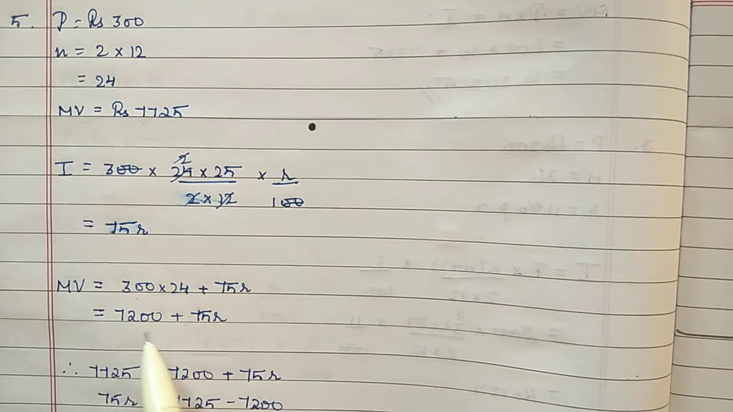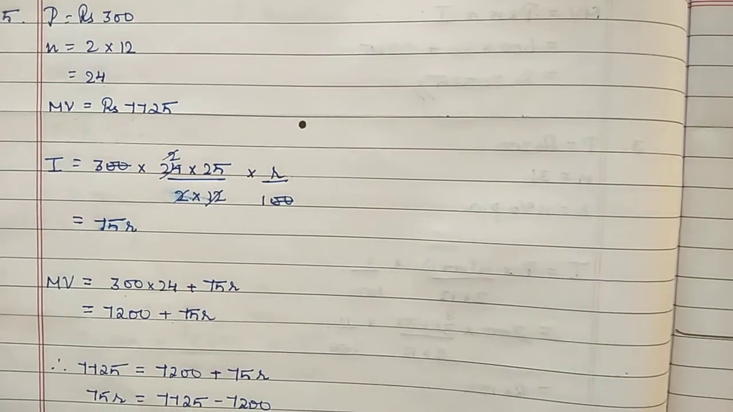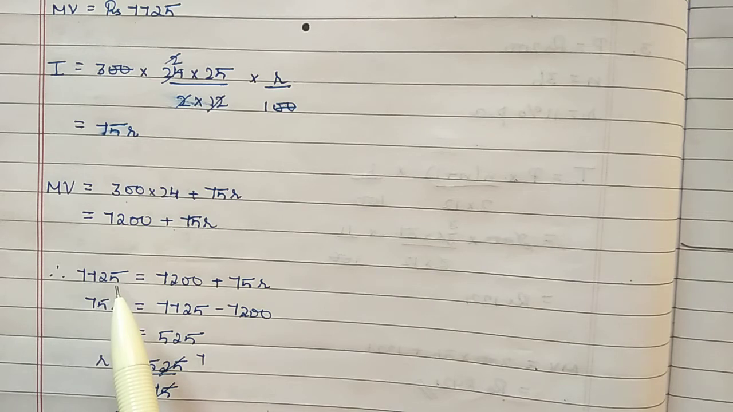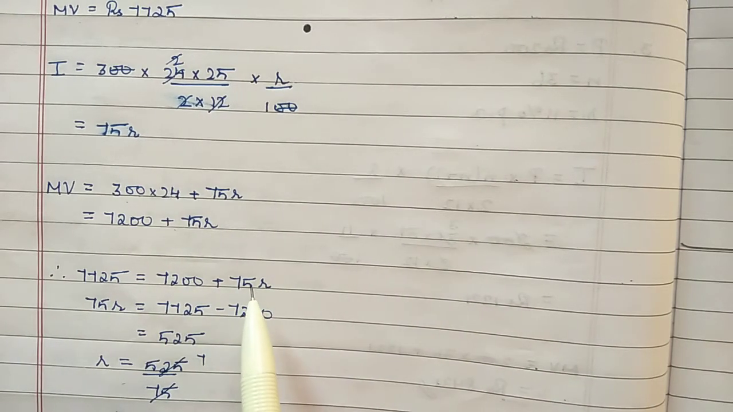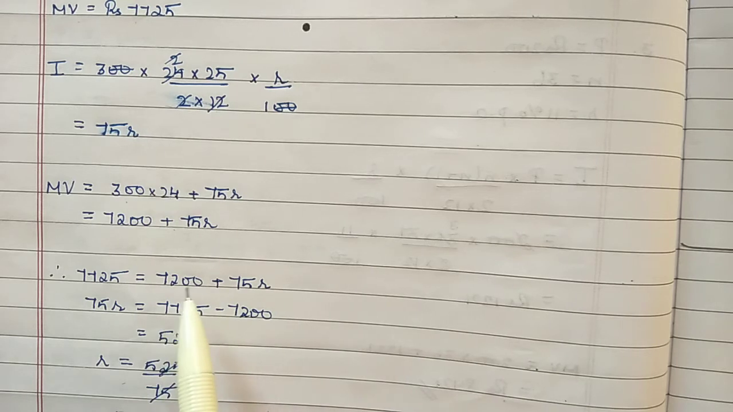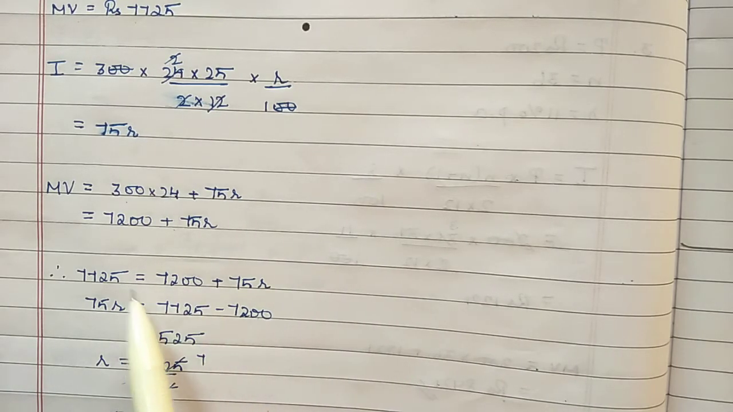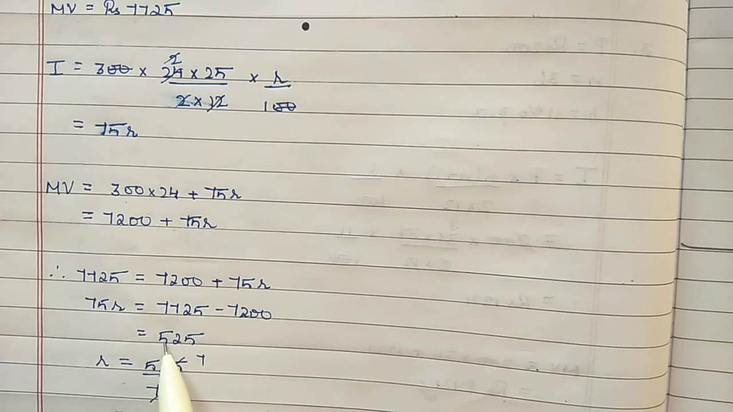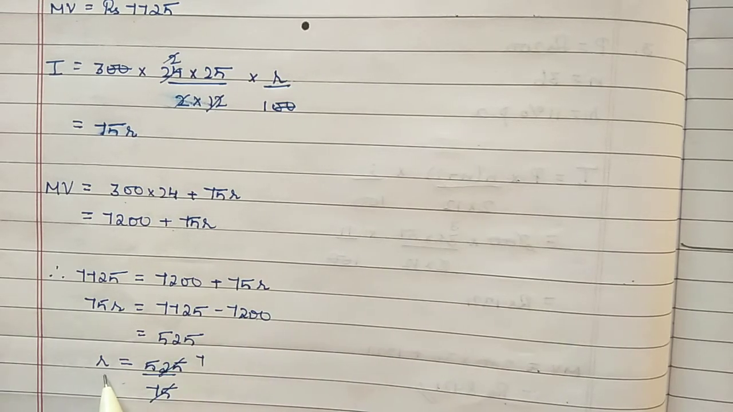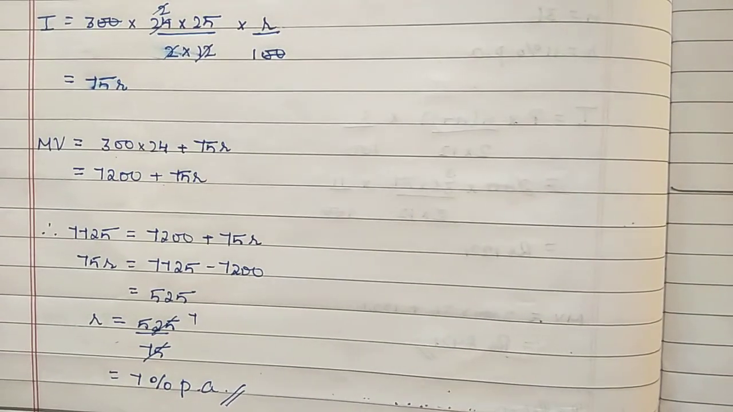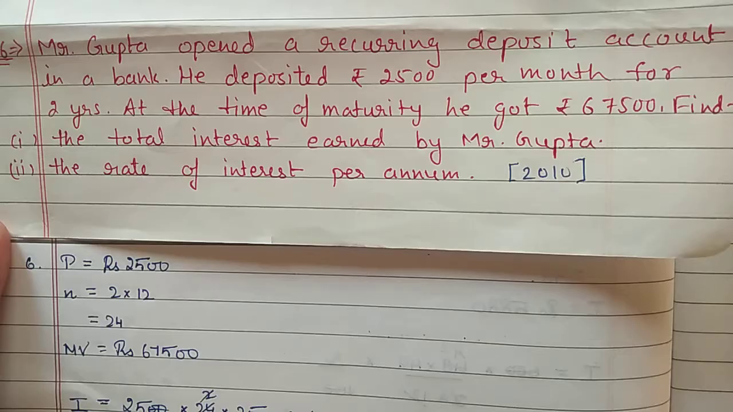This maturity value is according to us, but in the question it is given 7,725. So equate this value with this. Next, 75r you can keep one side and this 7,200 you can shift to the other side. It will go for subtraction. Subtract it, 525. So r will be 525 by 75, 7% per annum.